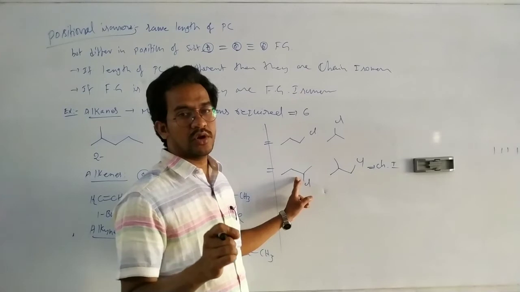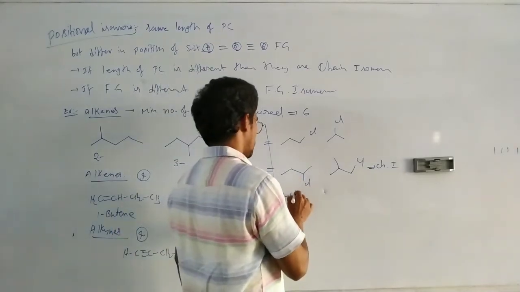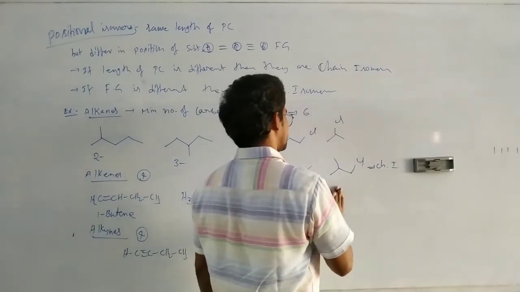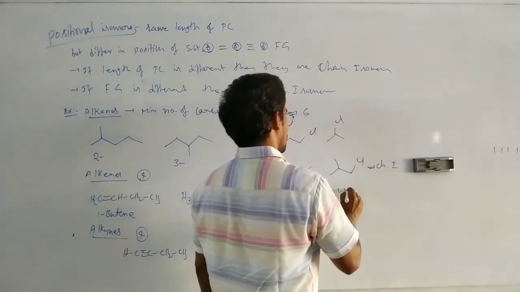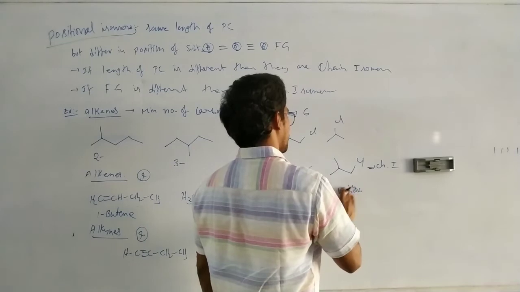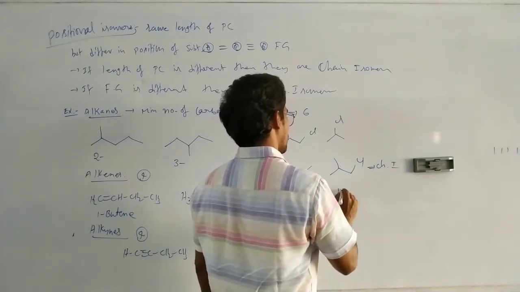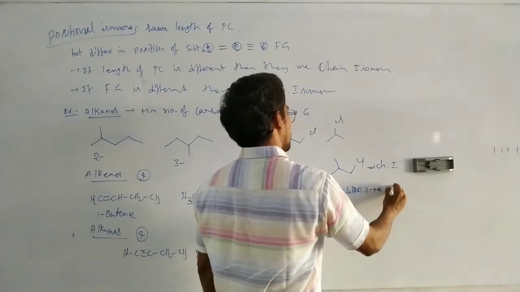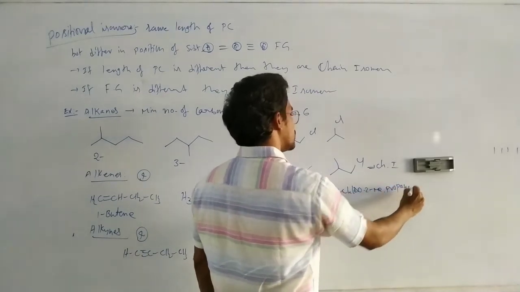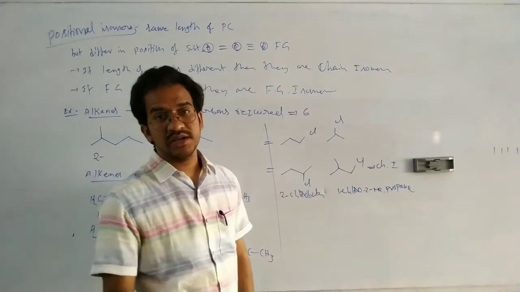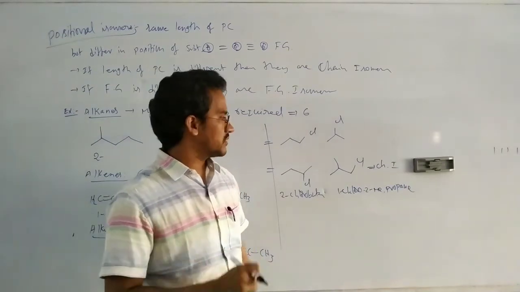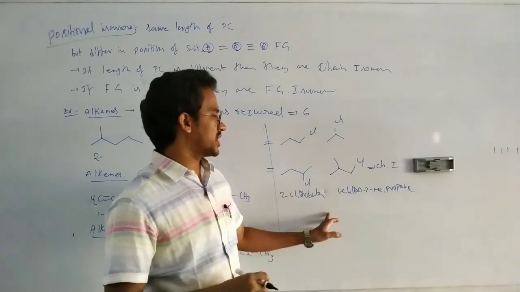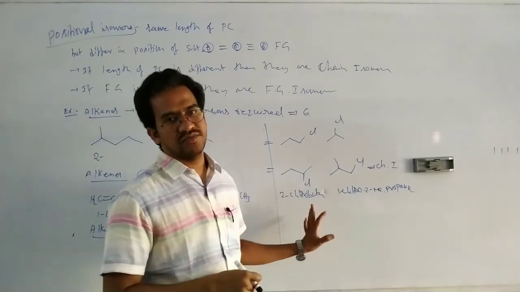Of course, here the position of the chlorine is different. This is 2-chlorobutane and this is 1-chloro-2-methylpropane. The position of the chlorine is different, but the length of the parent chain is different. So if the length of the parent chain is different, those are considered as chain isomers, but not positional isomers, even if the position of the chlorine is different.